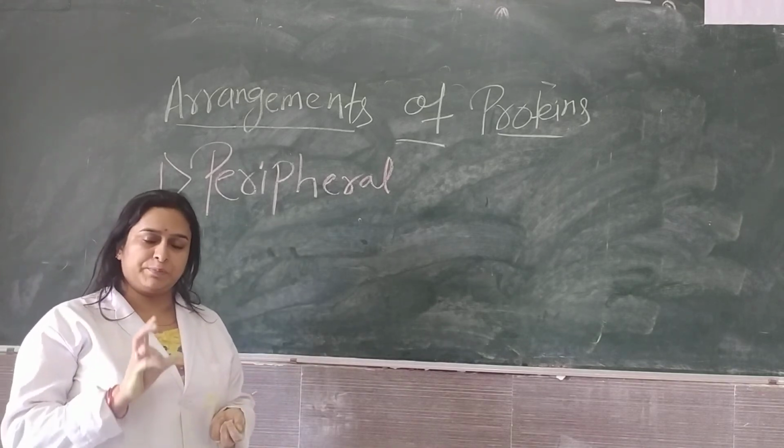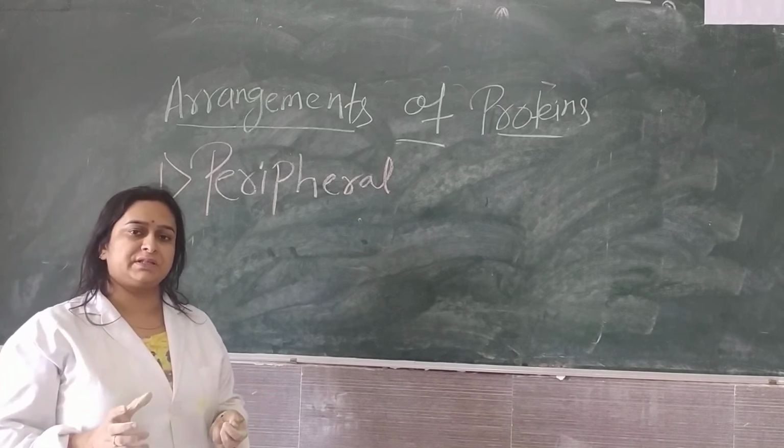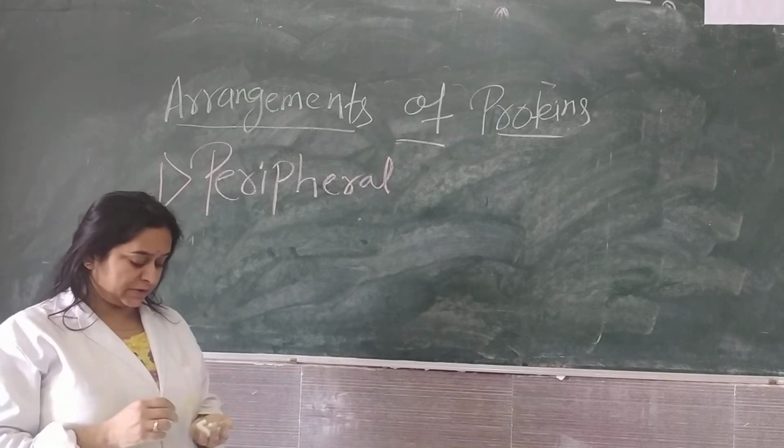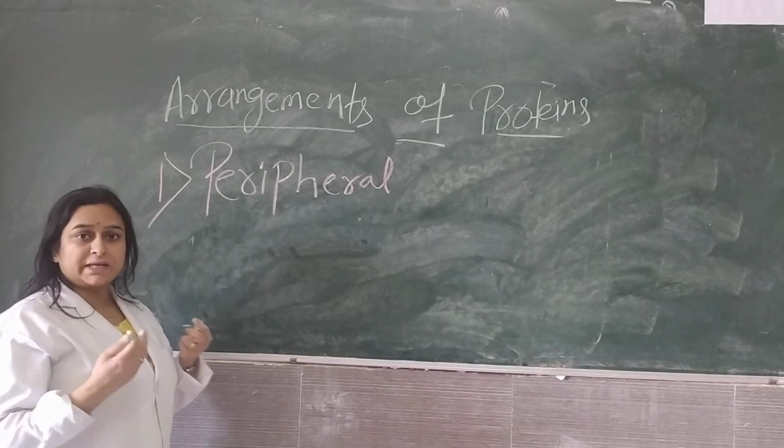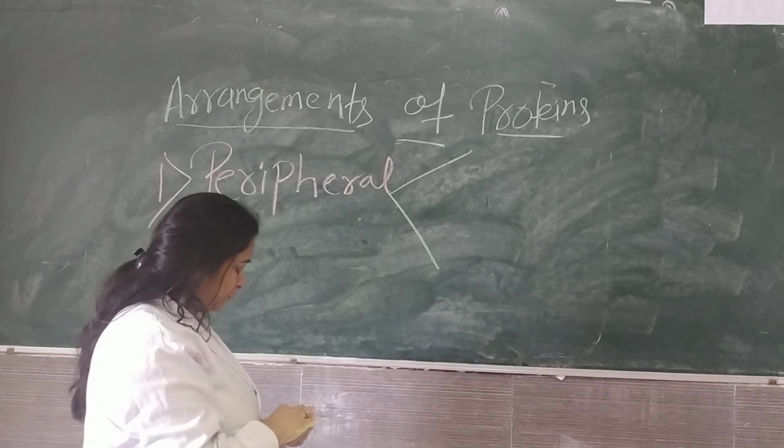One set of proteins will be located towards the ECF and one set towards the ICF. Peripheral proteins are again of two types: intrinsic peripheral protein and extrinsic peripheral protein.